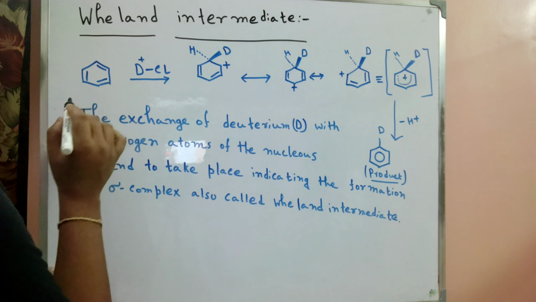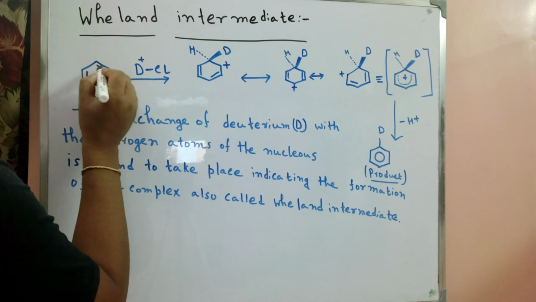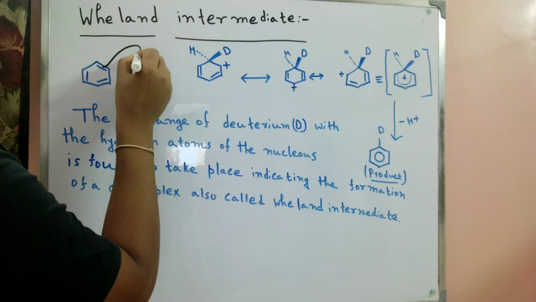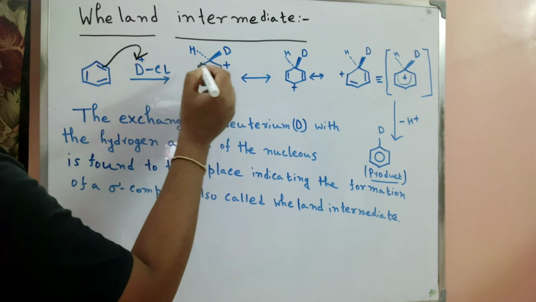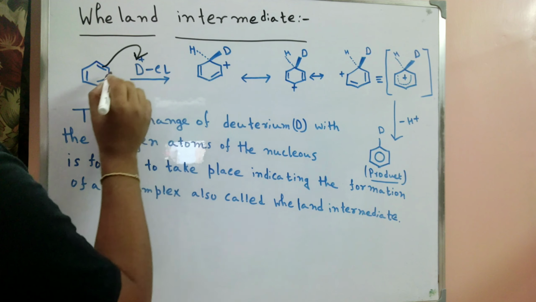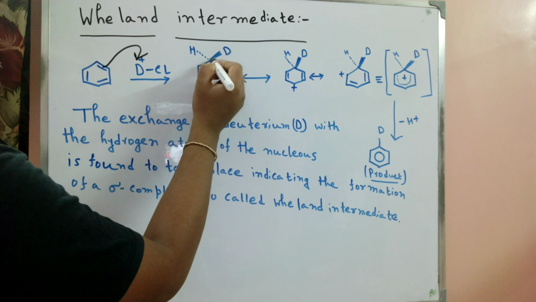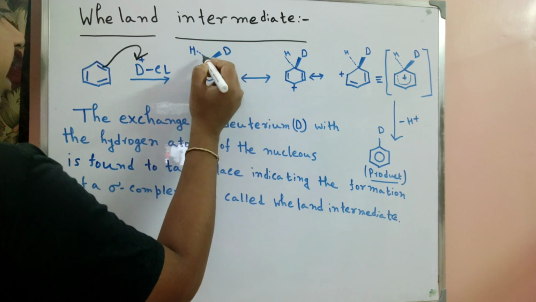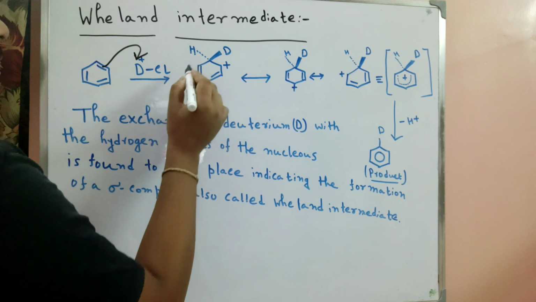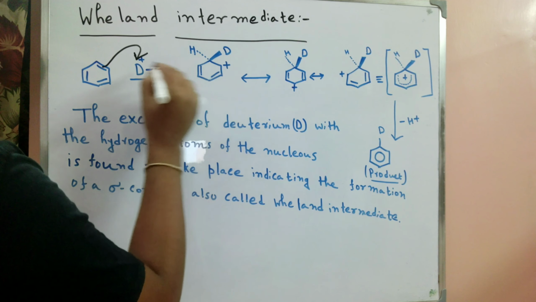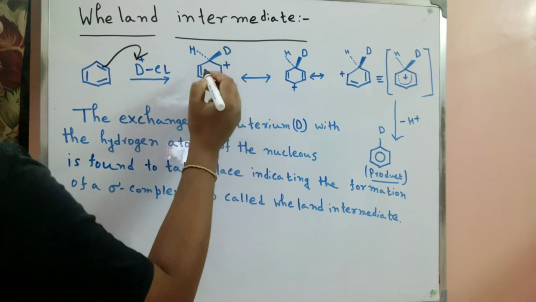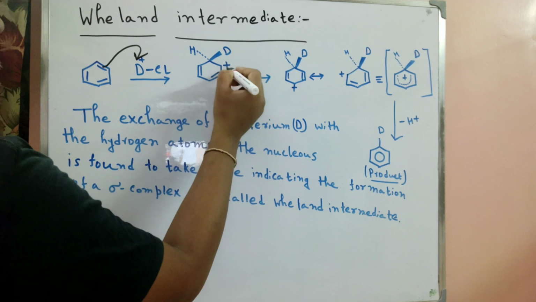So in that case, when the aromatic electrons take part in the electrophilic attack, here D is incorporated in the intermediate step and hydrogen is removed. After formation of the C-D bond, a plus charge is formed here.